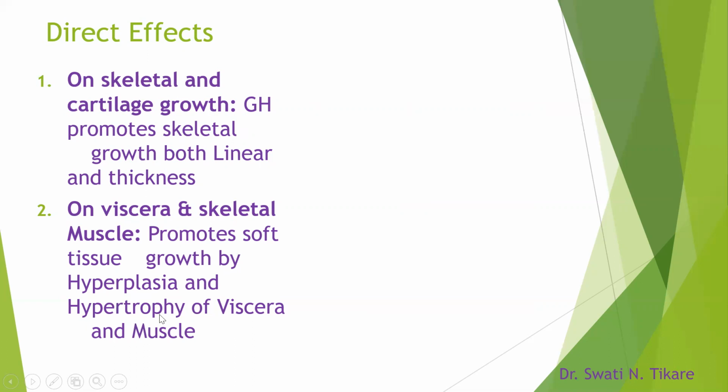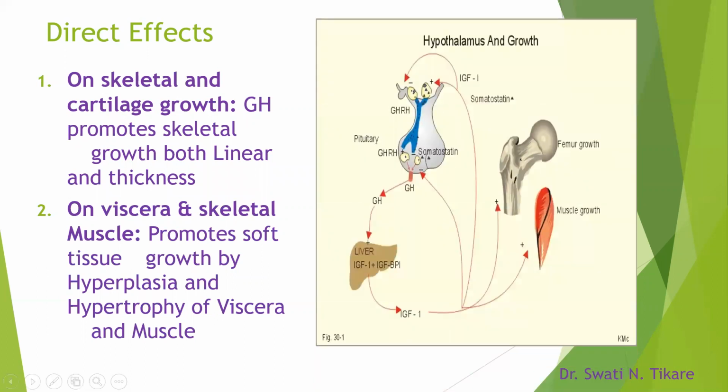That means increase in the size of each cell. So they cause both increase in the number of cells and size of cells, and thus increase the size of viscera and the muscle. So this is how the growth hormone either acts alone on the skeletal muscles and the viscera, or it acts via the IGF-1.